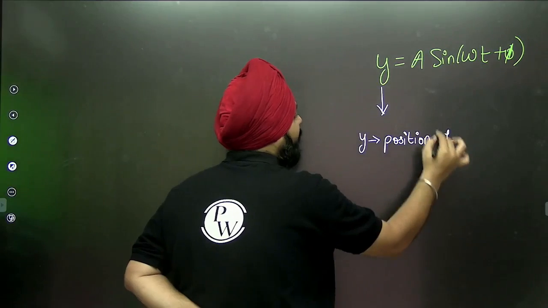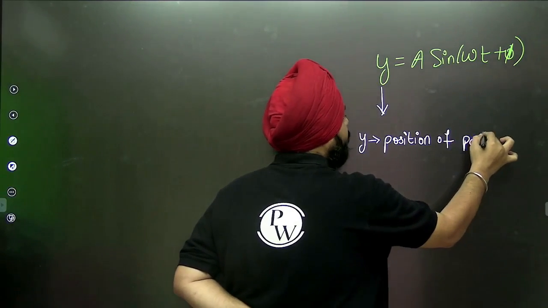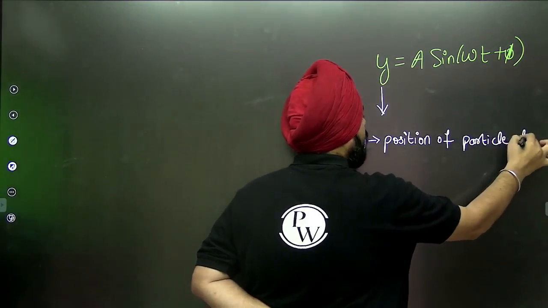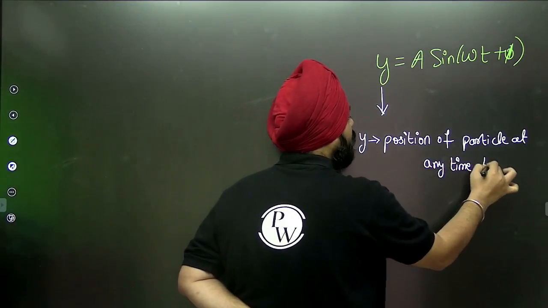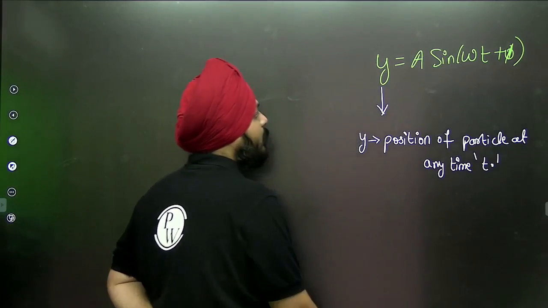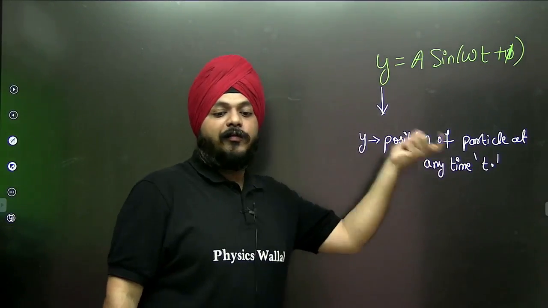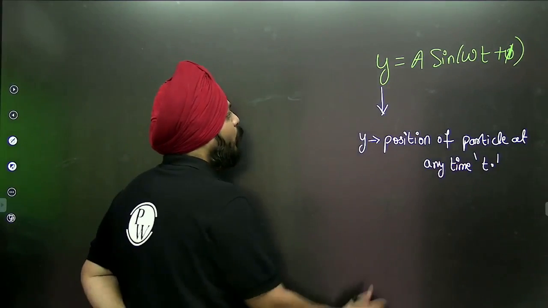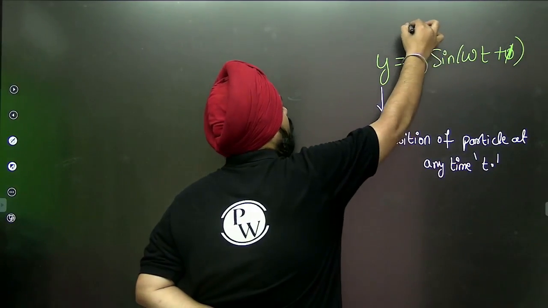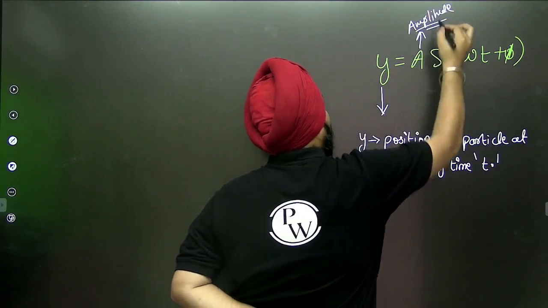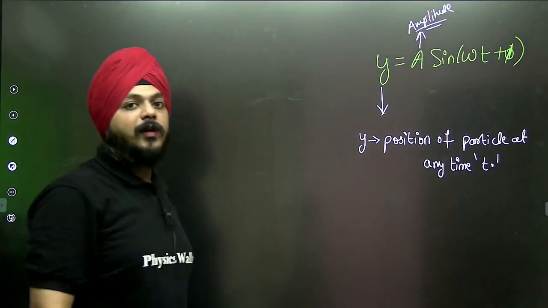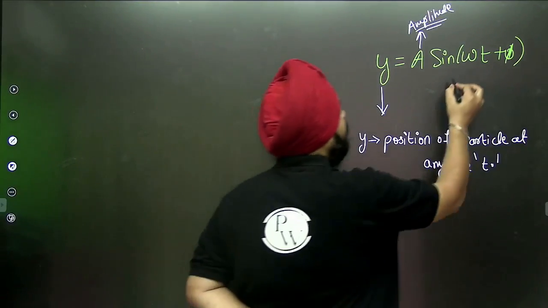It is the position of the particle at any time t, and it measures how the position of the particle varies. What is A? Amplitude.